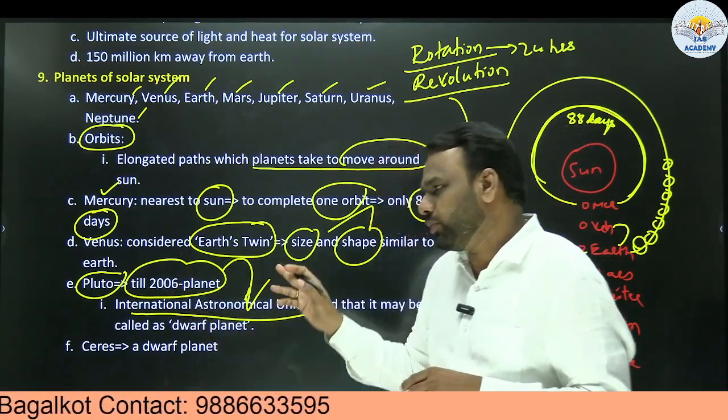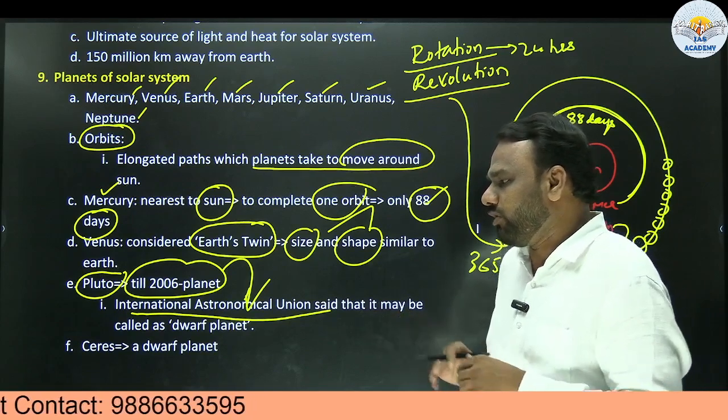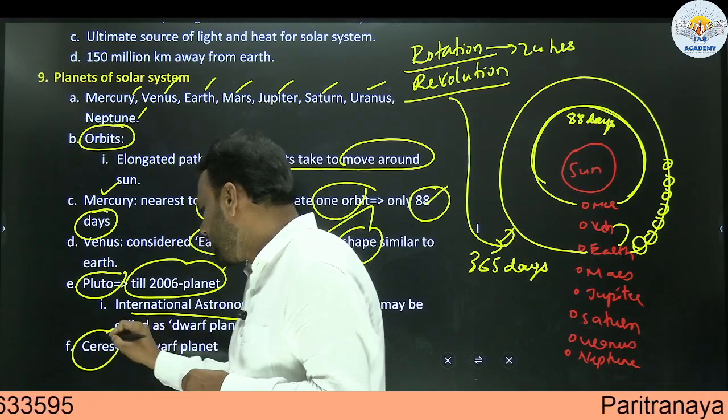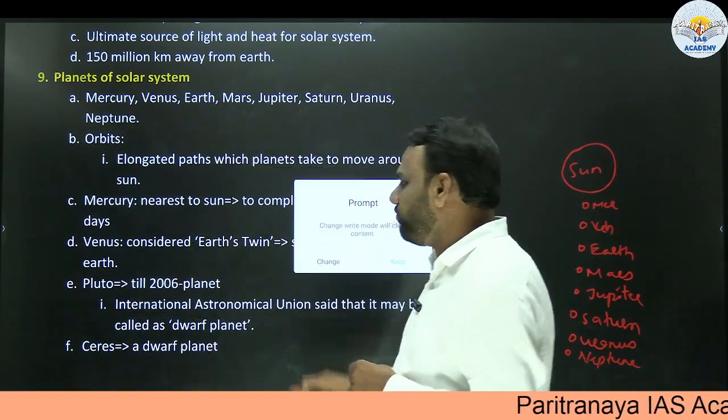We have already seen that Pluto was a planet, but now it is considered a dwarf planet. Along with Pluto, we have one more such body, which we call Ceres. It is also a dwarf planet.